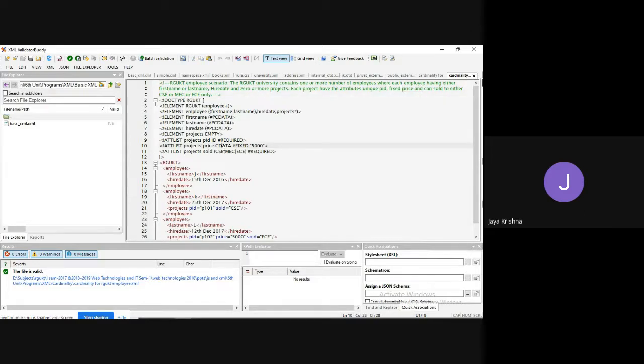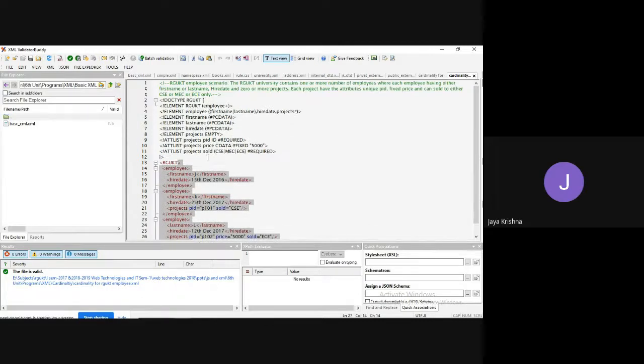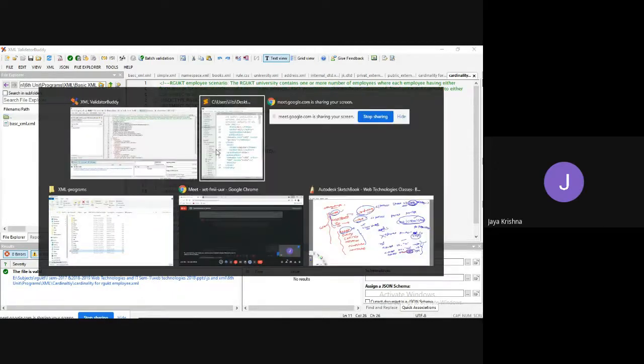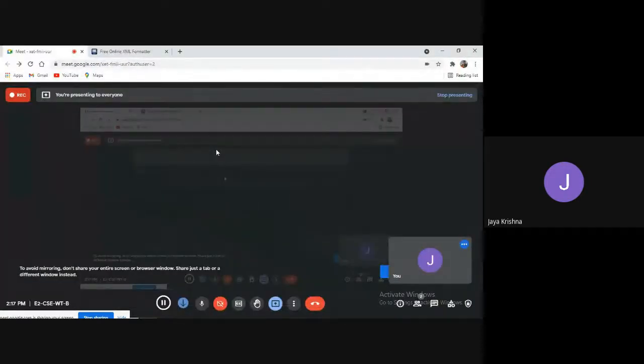The same concept which I have taken here. So PID data, empty, ID is required and unique for all, price is fixed, and an enumerated data type, and I have taken all the things. Okay, now guys, this is the concept of DTD. I hope you understood clearly. Thank you.